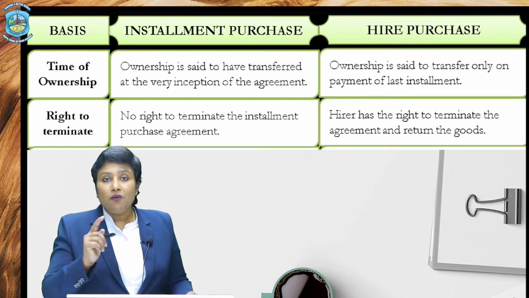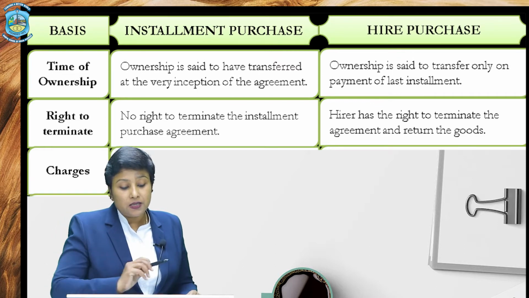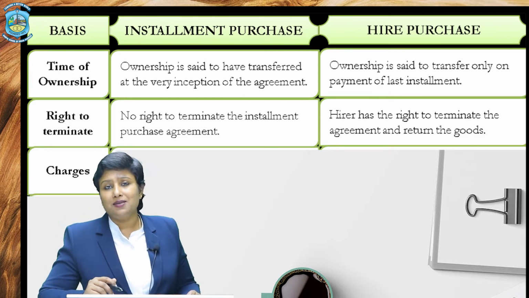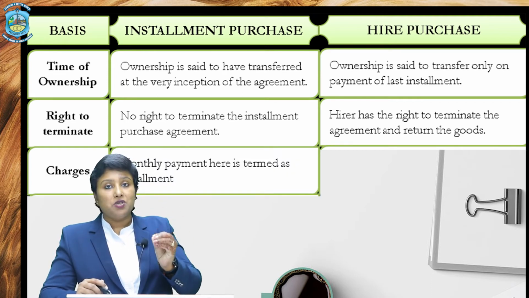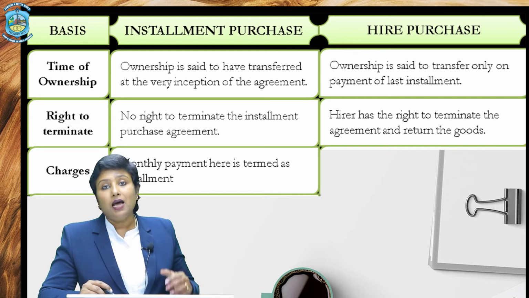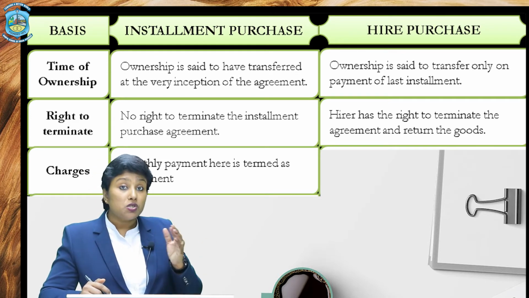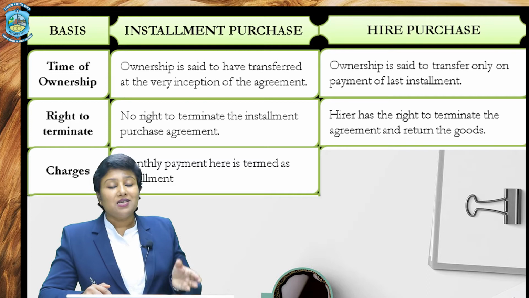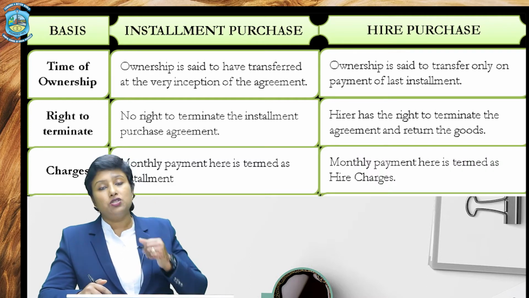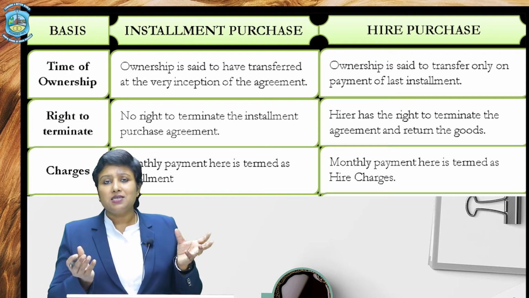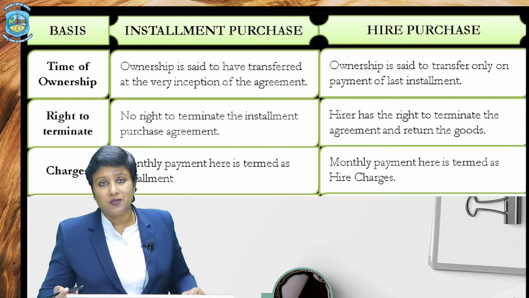All right. Now we move to the third point, and that is charges. Well, that is a very simple point. The fractions of payments which are made by the buyer to the seller are called installments in case of installment payment system. Whereas in hire purchase system, the same installments, the part payments, are called hire charges. Okay, it is just a change in the terminology, nothing else.